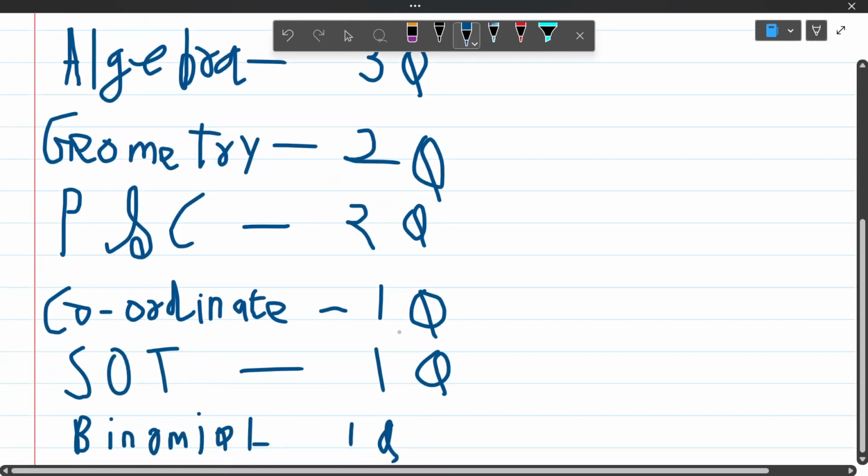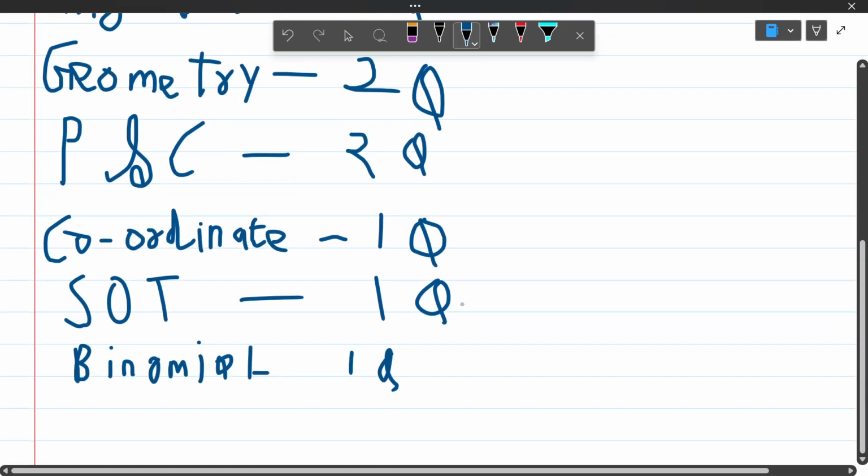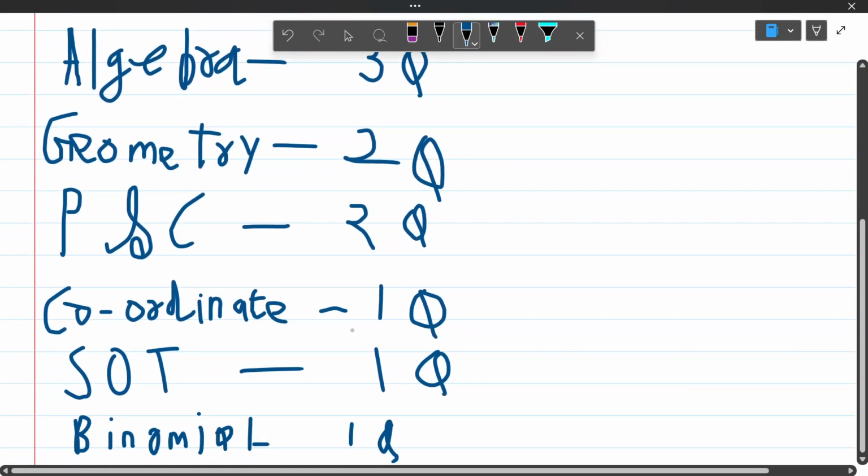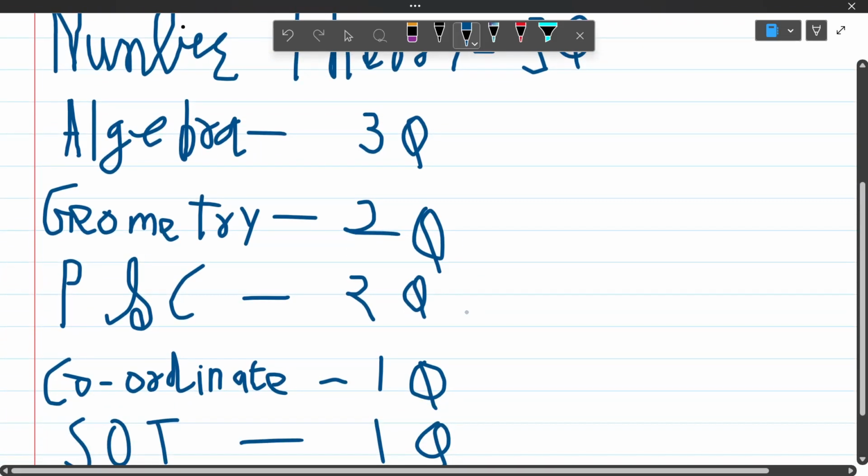But again, there was one coordinate geometry question, and this was particularly from a class 10th concept, the section formula. The whole question was based on the section formula and the coordinate of the centroid of a triangle. If you knew those formulas, then that would be very easy for you. But I believe the formula for the centroid coordinates is not in the class 10 syllabus, as far as I remember. Or is it there? I don't know. But if you knew that, then this coordinate question was a simple cakewalk for you.